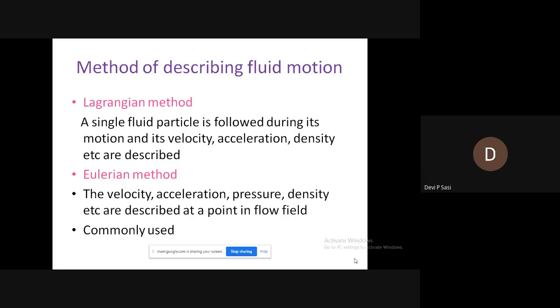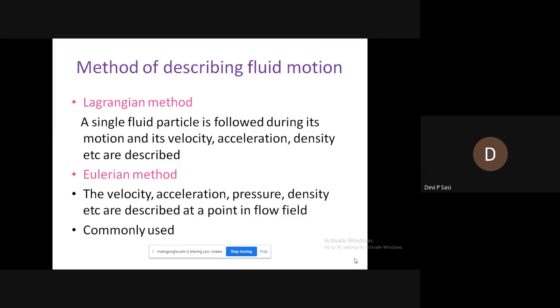First one, you are giving importance to a particle and you are tracking that particle. While in the second one, you are giving importance to its location or its position. That is, you are focusing on a particular position, and in that position particles may come and go, but you are only focusing on that particular position.